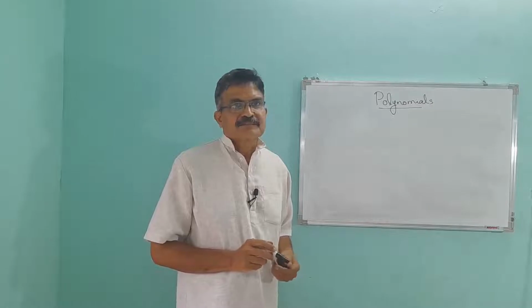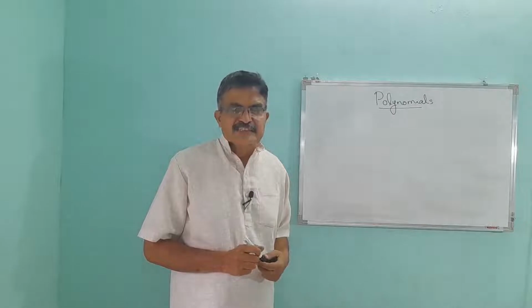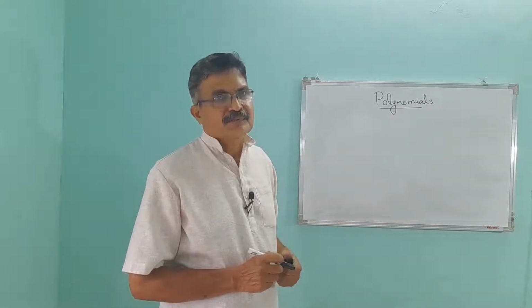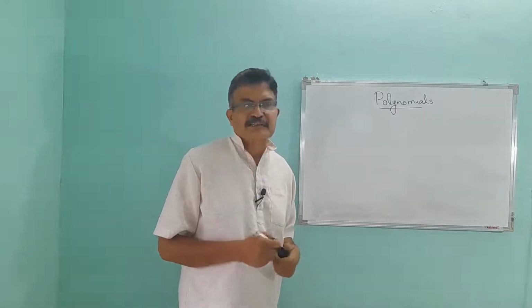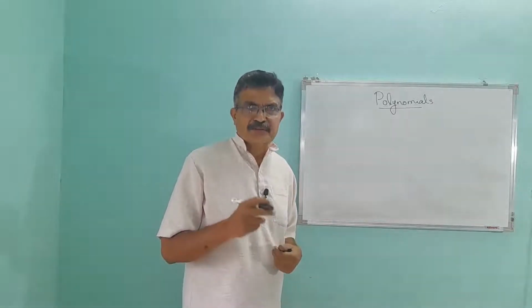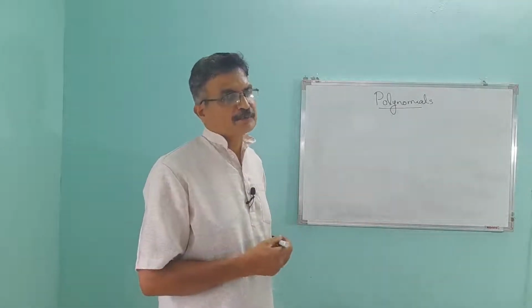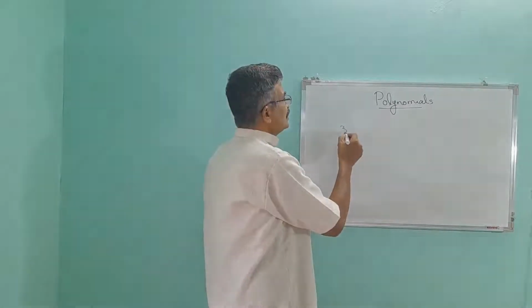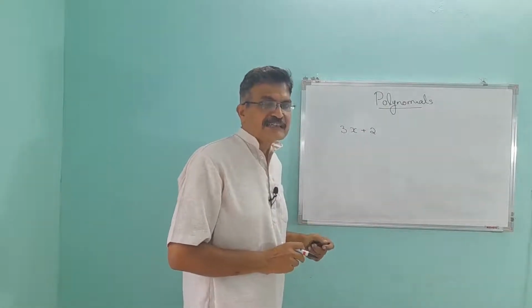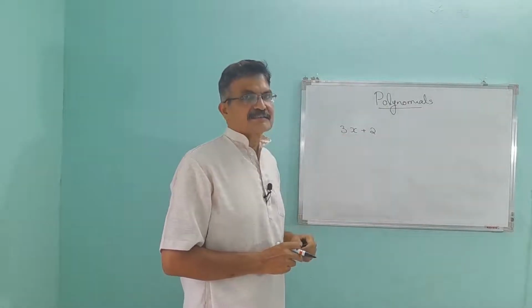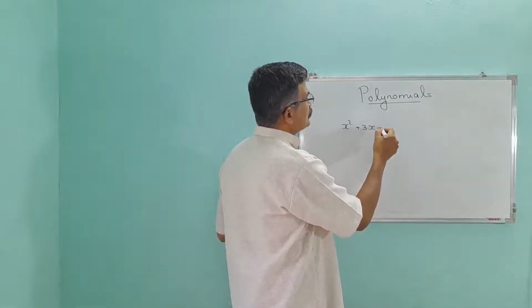Welcome to all. Now we will concentrate our study on a particular type of algebraic expressions, polynomials. Polynomials are algebraic expressions which contain one or more terms, and each term consists of a constant multiplied by a variable raised to a non-negative integral power. That is, 3x plus 2. This is a polynomial. How many terms are there? 2 terms. Suppose x square plus 3x minus 2.